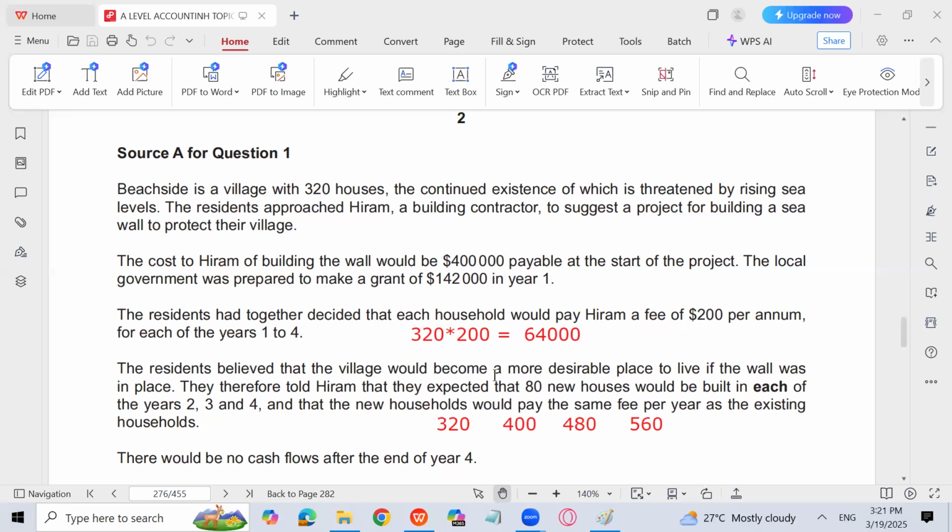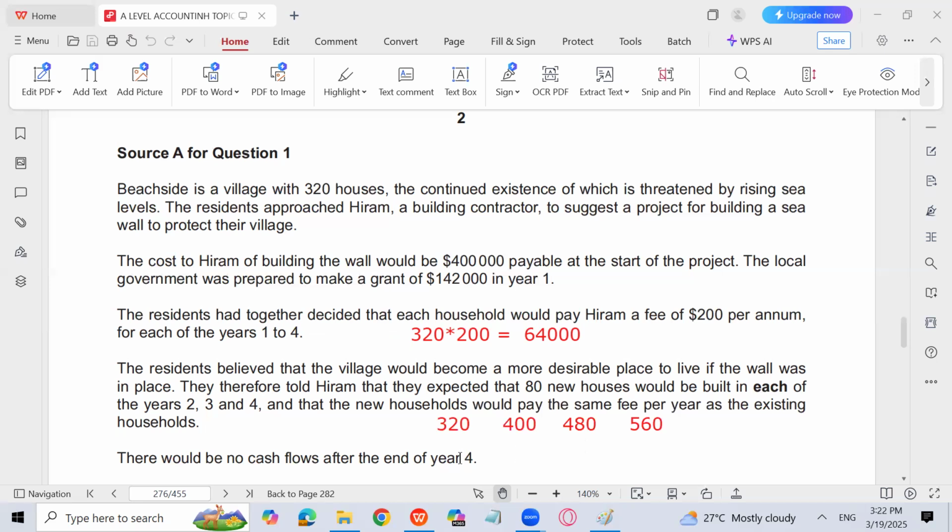560. Yes, because the 80 new houses would be built in each of the year 2, 3, and 4. You see that he has highlighted each because he wants to make you realize, pay attention carefully, because every year the 80 houses has been increasing continuously.